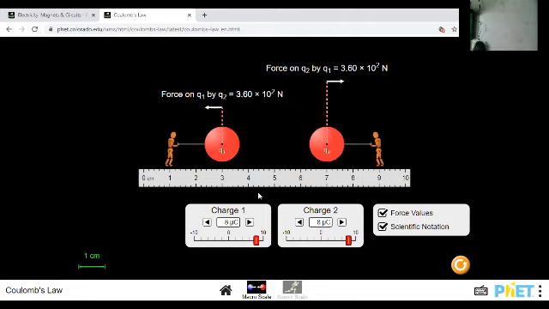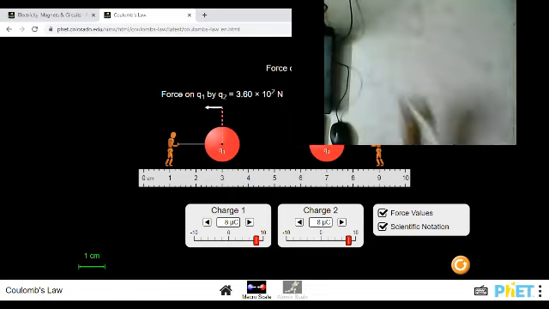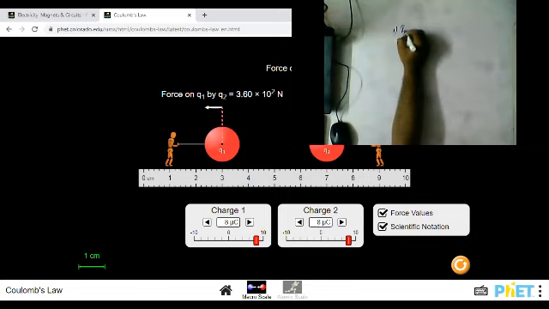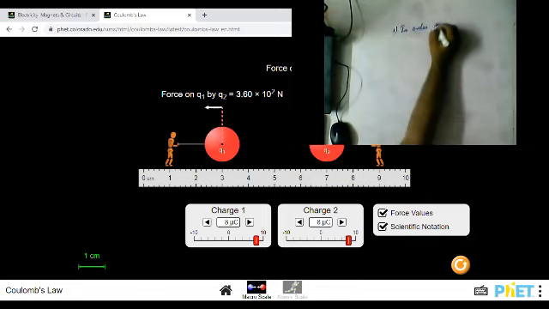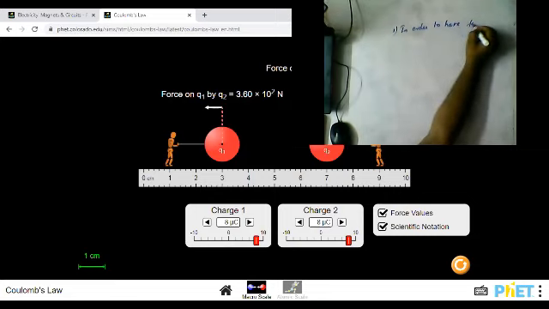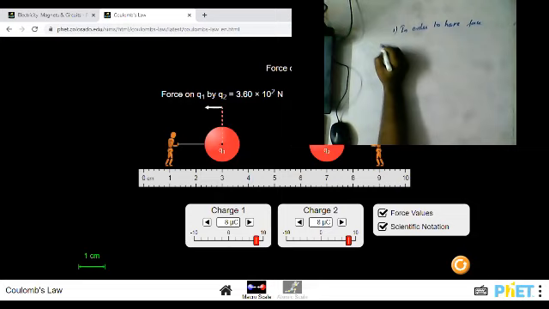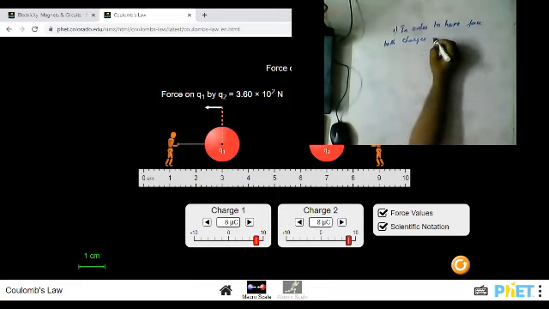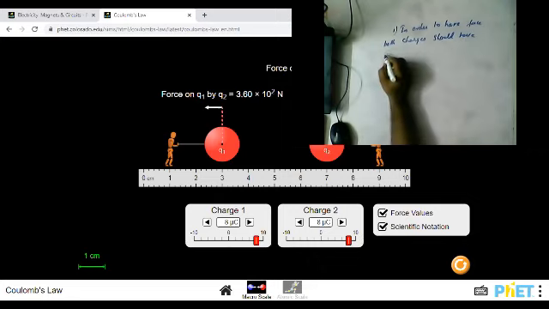So what is the conclusion we draw, guys? We have discussed 4 points so far. So for the 5 points, the first one is, in order to have force, both charges should have finite value.